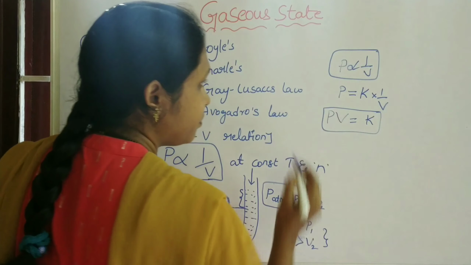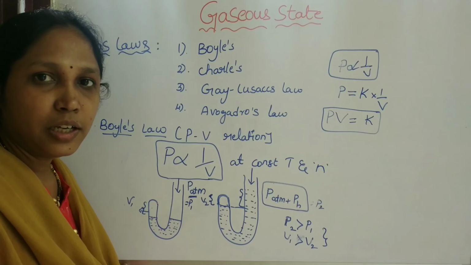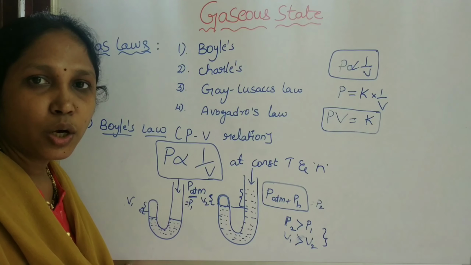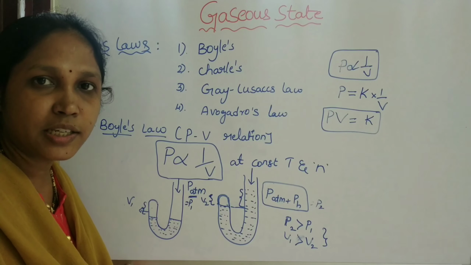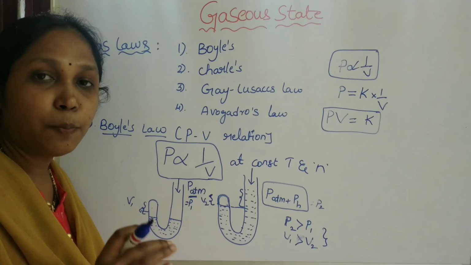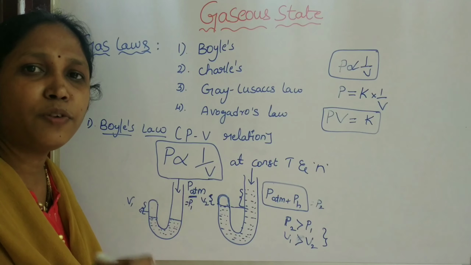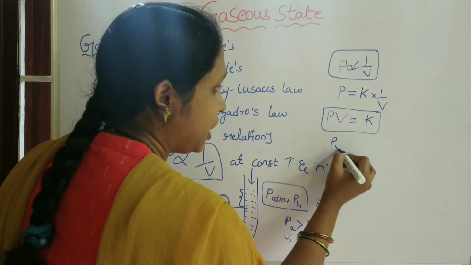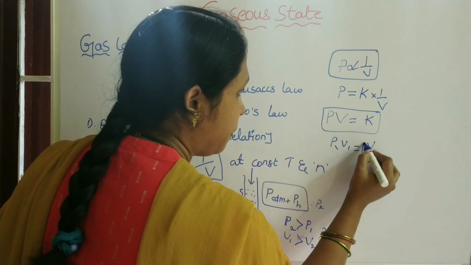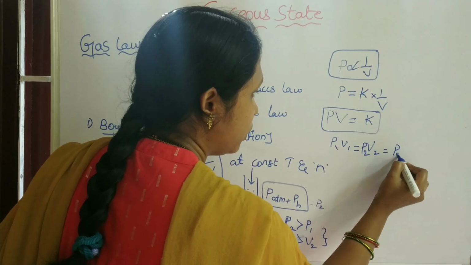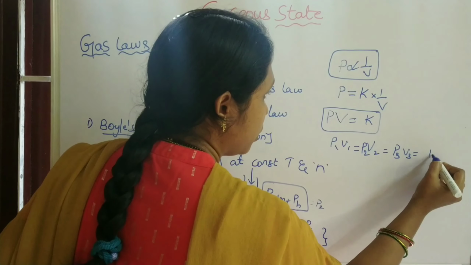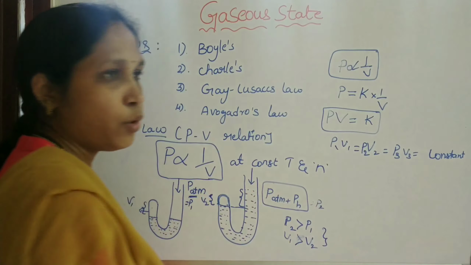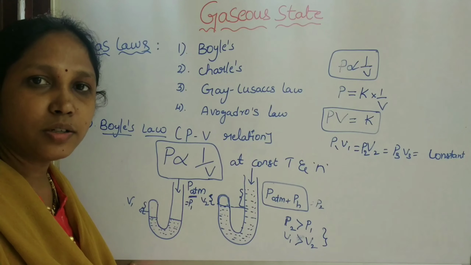That means if you take a gas and keep changing the pressure, the volume also changes, but the product of the pressure and volume is always constant. That means P1 V1 is equal to P2 V2, equal to P3 V3, equal to a constant. The product of pressure and volume is always constant.